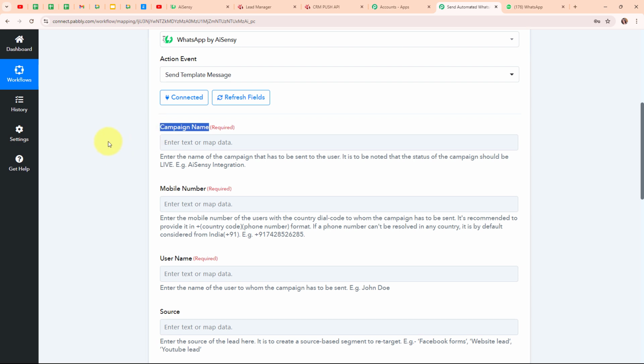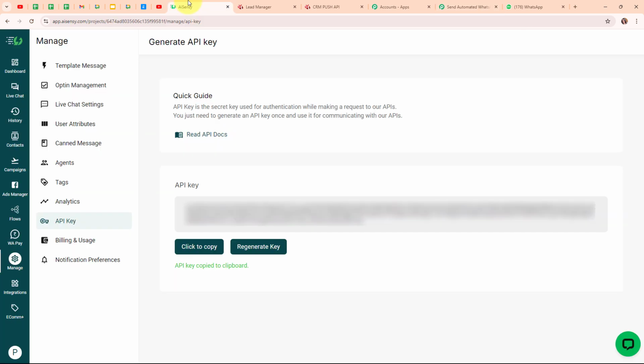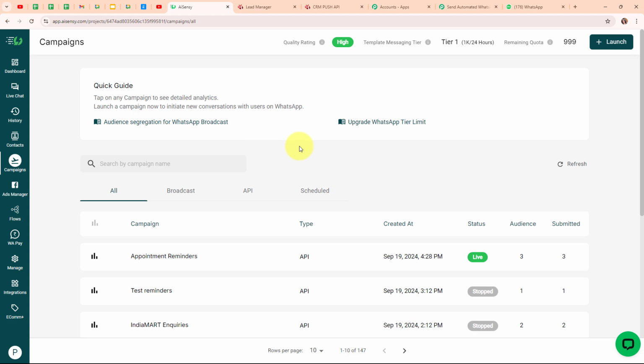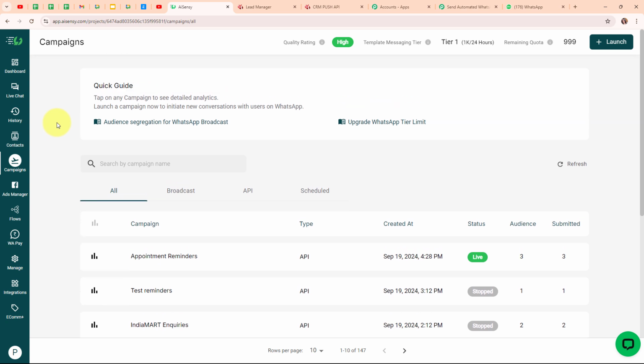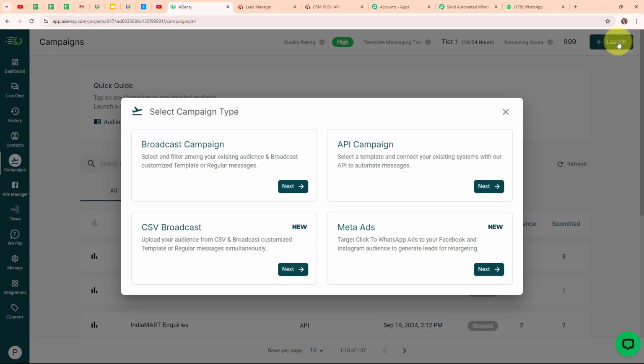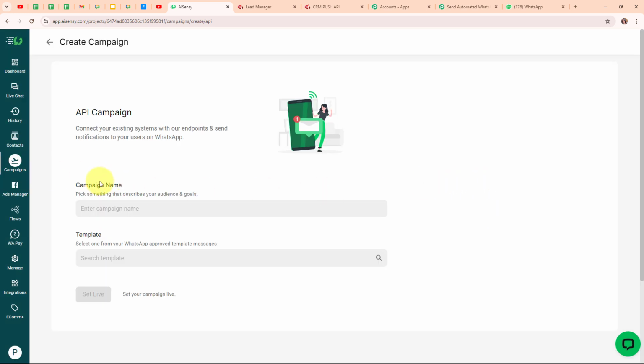So for that, let me take you back to my AI Sensei account. And here in my AI Sensei account, I'm going to click on this campaigns button given over here. And here in my campaigns account, you can see all the campaigns which I have launched for my template messages. So I'm going to launch a new campaign in order to use my template message over here. So for that, I'm going to click on this launch button given over here. And then from here, I'm going to select API campaign. And then here it is asking me for a campaign name. So here I'm going to give the name as IndiaMART Enquiries.